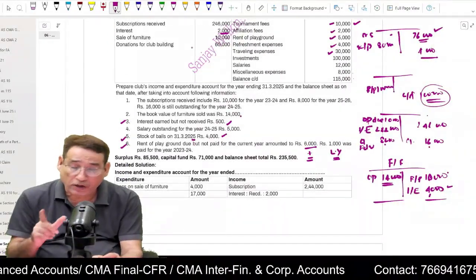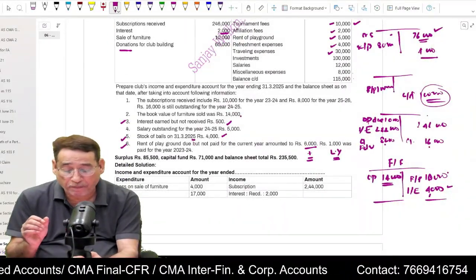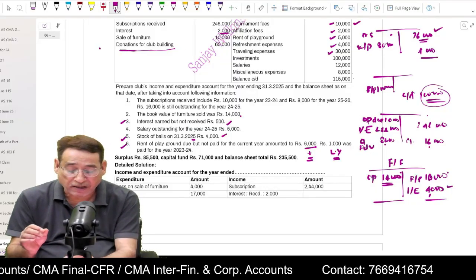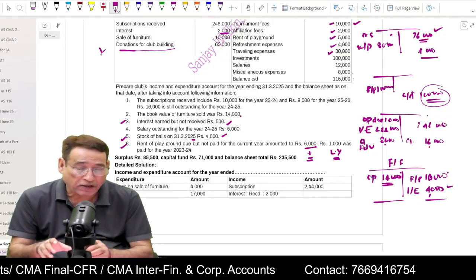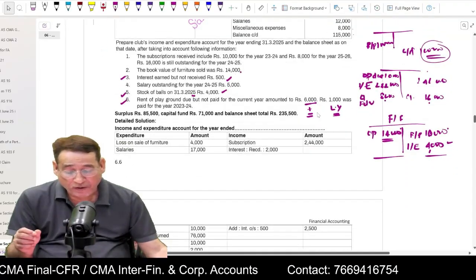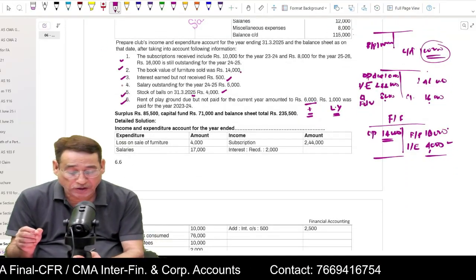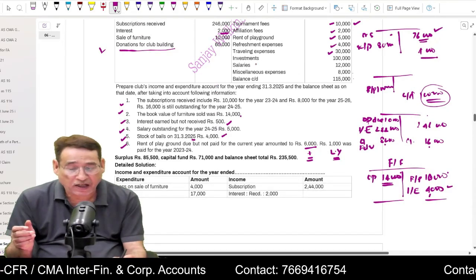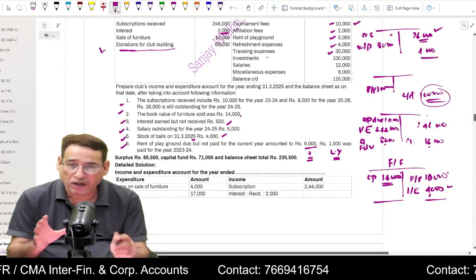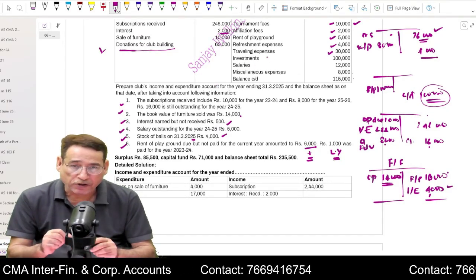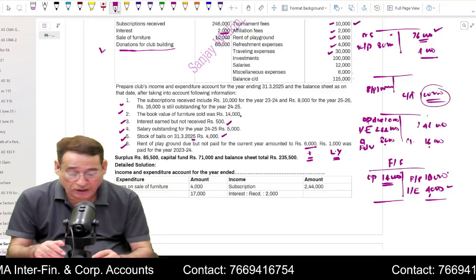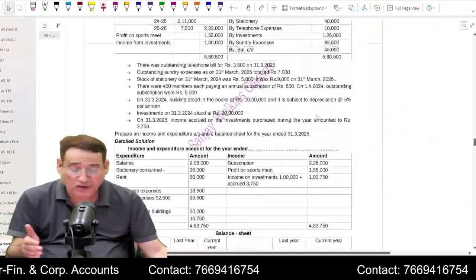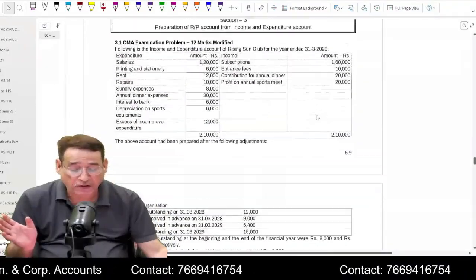Similarly, donations for club building. Because this time the purpose of the donation is mentioned, you are going to capitalize this. In order to capitalize it, you are going to write it on the liability side of the current year's balance sheet. So that is your first information, second information, and one more information, salary outstanding. That is simple. When you write the salary, simply add 5,000 outstanding on the debit side of the expenditure account. Correct? And then 5,000 worth of salary you must not forget to write in the balance sheet also. So this is how these questions are done. Not very tough. Is it clear to you?